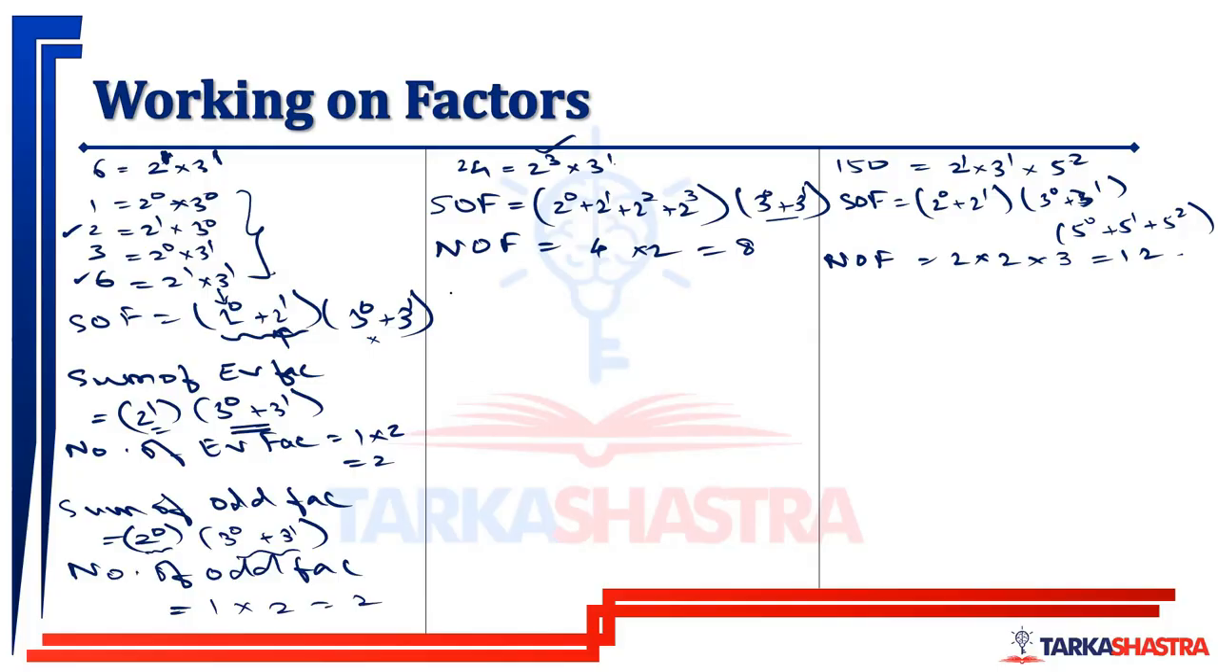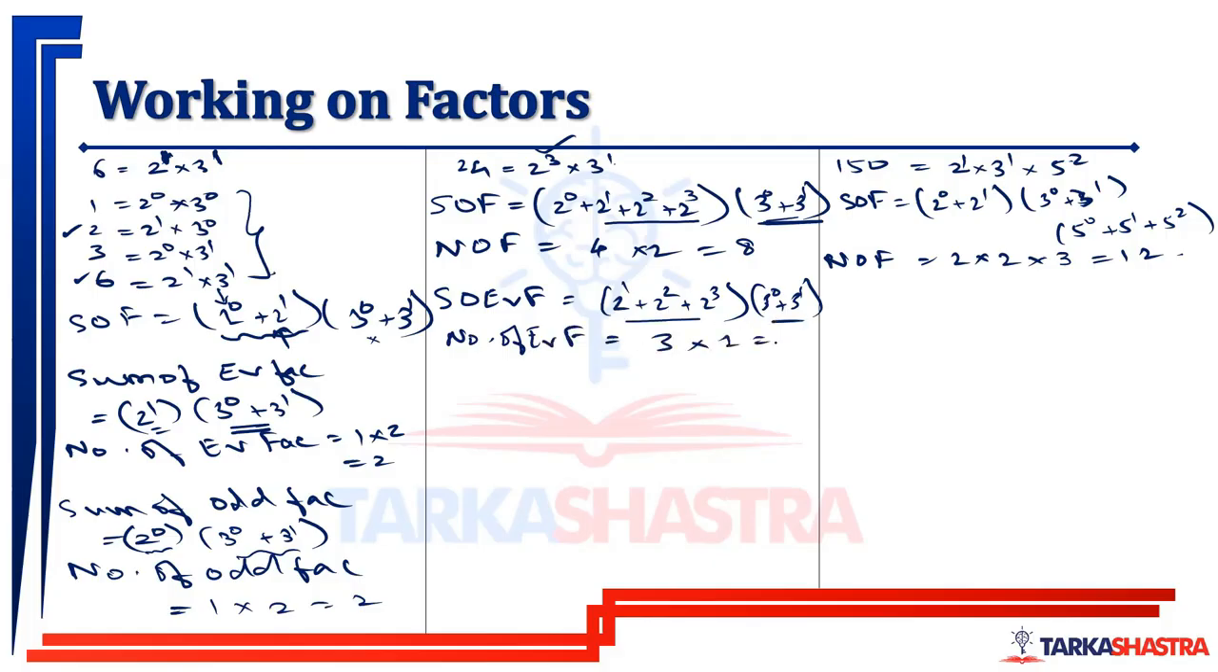So number of odd factors हमारे दो आए. Okay. So here sum of even factors कितना आएगा? Sum of even factors. These are your even terms. So write those down: 2 raised to 1 plus 2 raised to 2 plus 2 raised to 3. And this bracket has no rule. We write it as it is, 3 raised to 0 plus 3 raised to 1. Number of even factors कितने आ जाएंगे? यहाँ पे 3 terms हैं, यहाँ पे 2 terms हैं. So 6 factors out of the total 8 factors will be even.